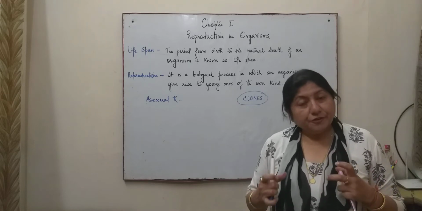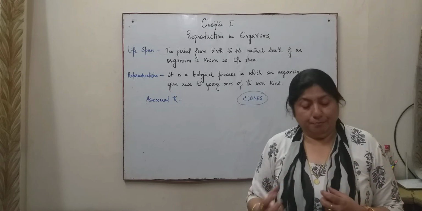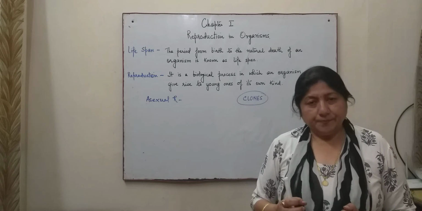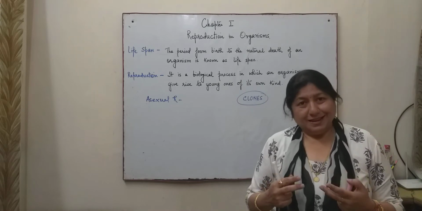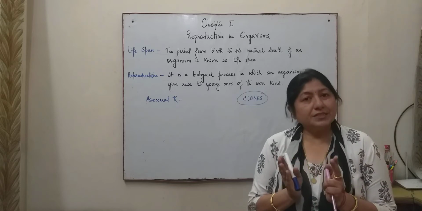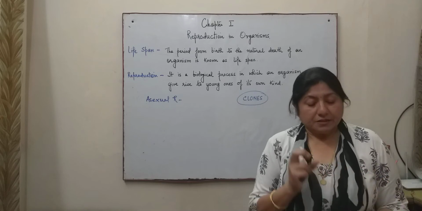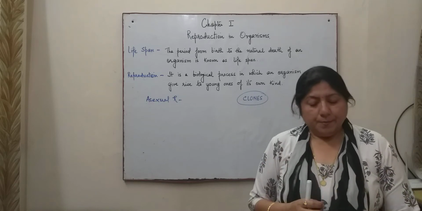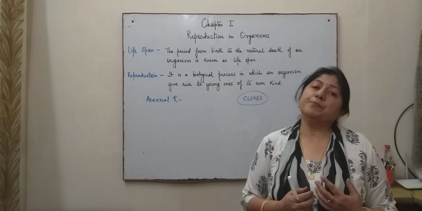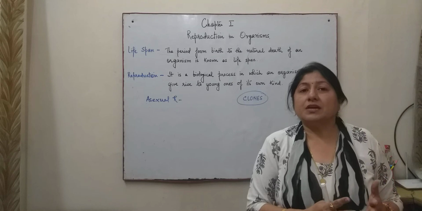Now, the unit of reproduction in these organisms may be the entire parent body, as in the case of amoeba, which on maturation divides into two and forms daughter cells. Or the organism may have a fragment or part of the parent body taking part in reproduction, and the rest of the cells are not affected.